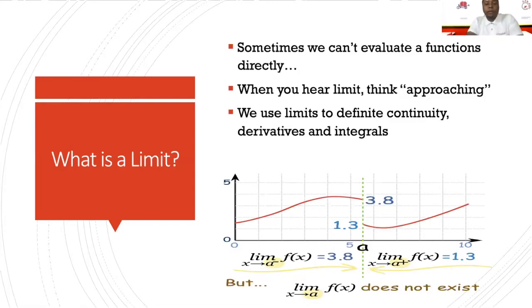I do want to briefly go over the nomenclature of limits in calculus. If you look at our graphic down here, you want to look at the limit as x approaches a from negative infinity, which means we're approaching from the left side. This is our left-sided limit. And the limit as x approaches a from positive infinity, this is what I think about with the minus and the plus. That means we're approaching from the right side. But what's key is that if the limit from the left and the limit from the right are not equal, then the limit does not exist.